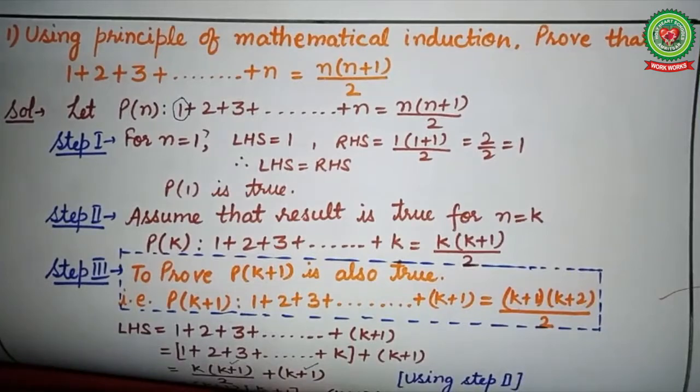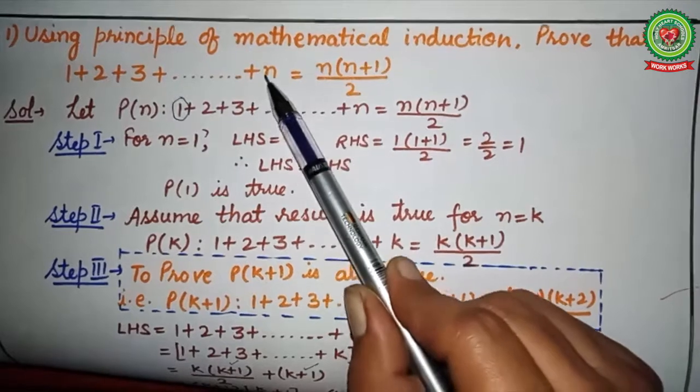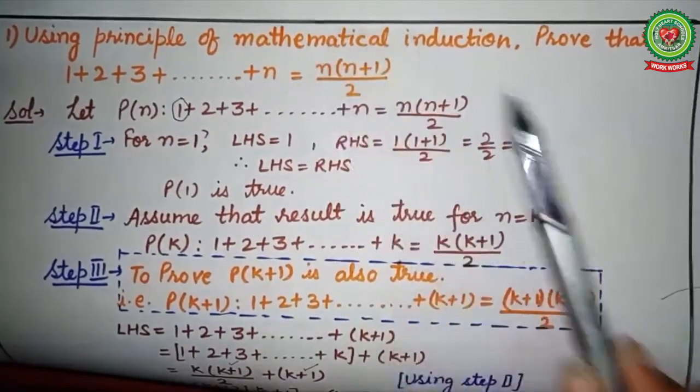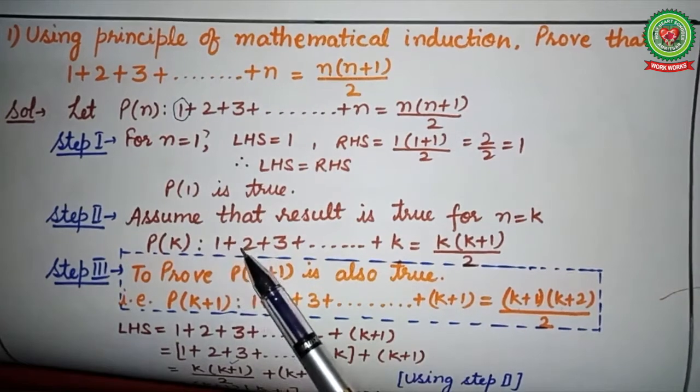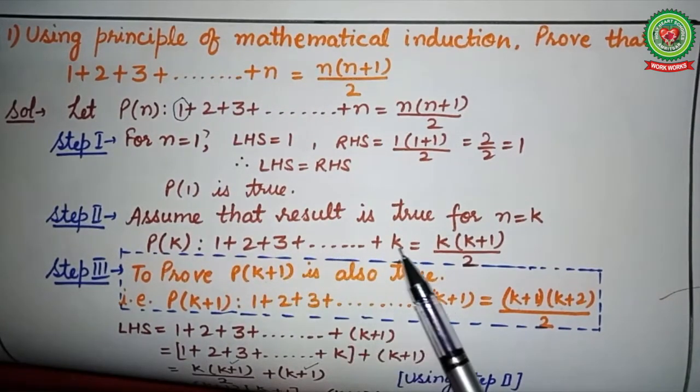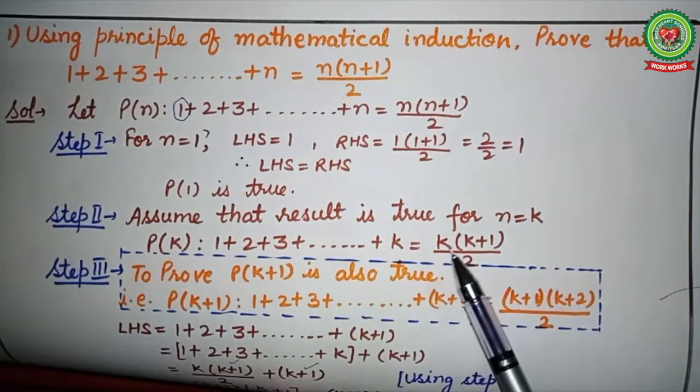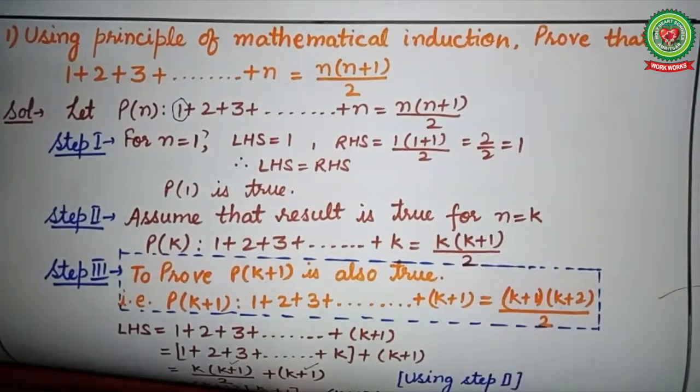In the second step, we have to assume that the result is true for n is equal to k. Now, if it is true, we have to write down the statement. For writing the statement, just replace n by k in the given statement. So, we get P(k) is 1 plus 2 plus 3 plus so on till k is equal to k into (k plus 1) upon 2. We assume that we are getting this answer on adding the first k terms.